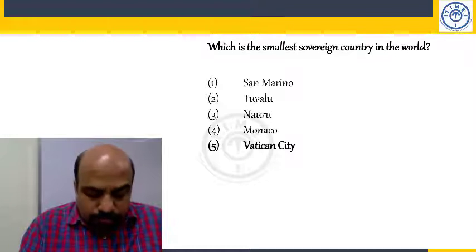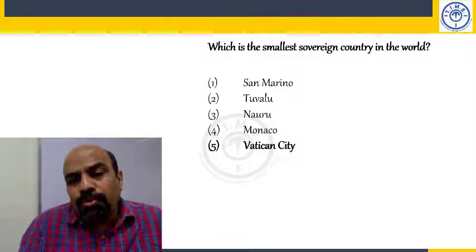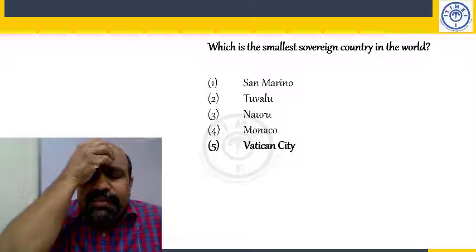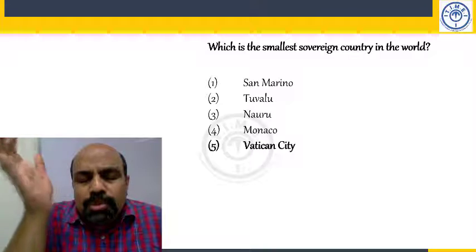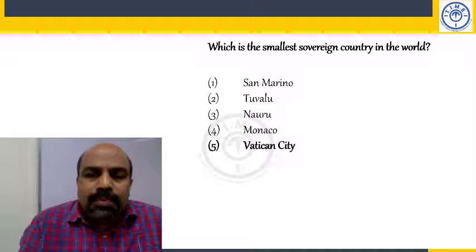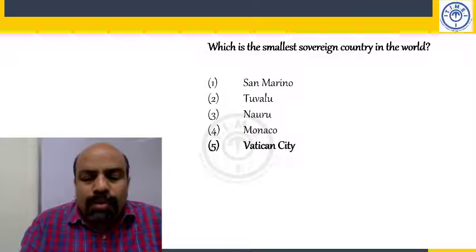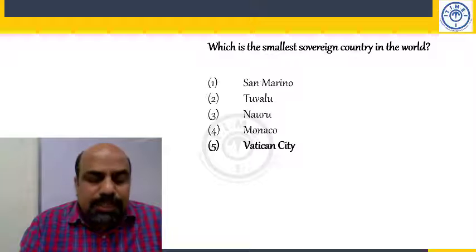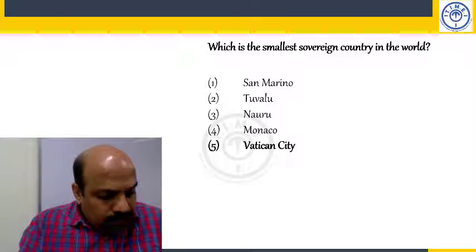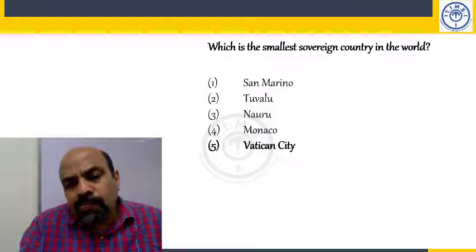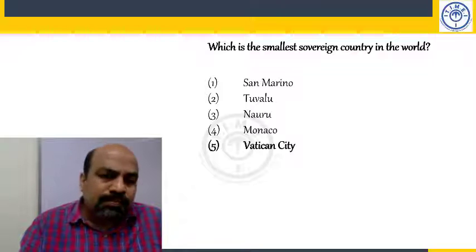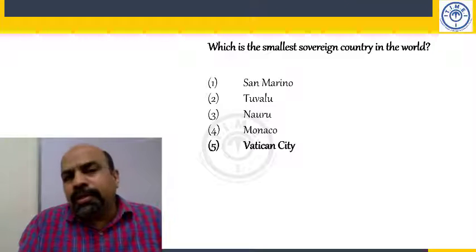Next, Nauru. Nauru is an island in the Pacific Ocean. 21 square kilometers. Next, Tuvalu, 26. Next, San Marino, 61 square kilometers. Exactly. So these are all smaller than a lot of places.